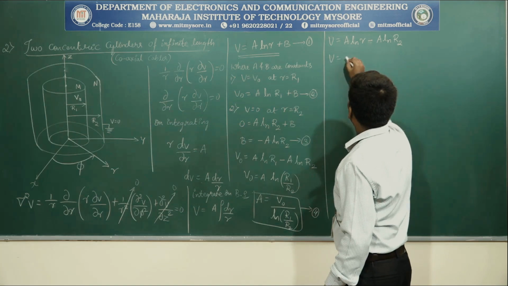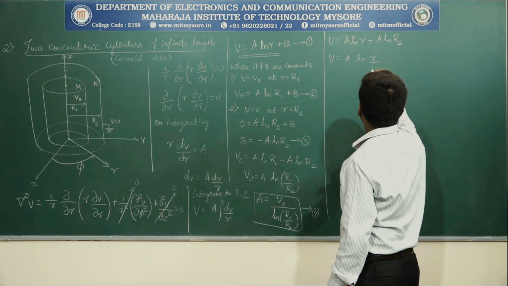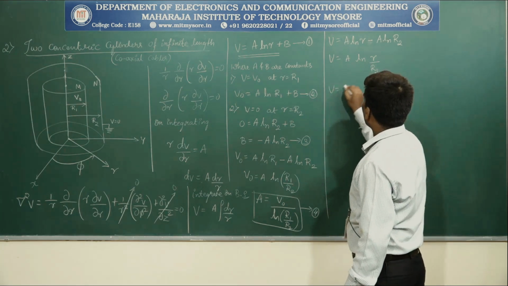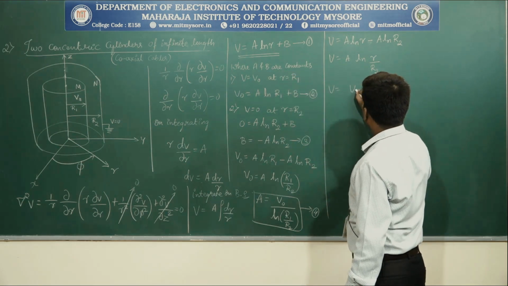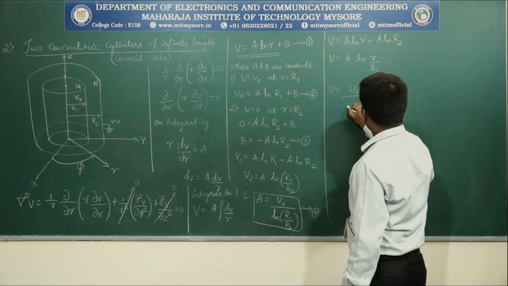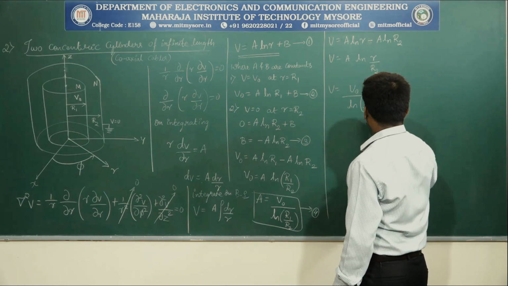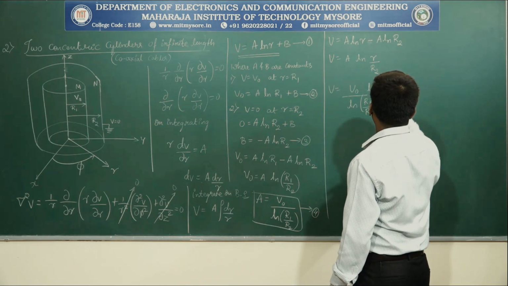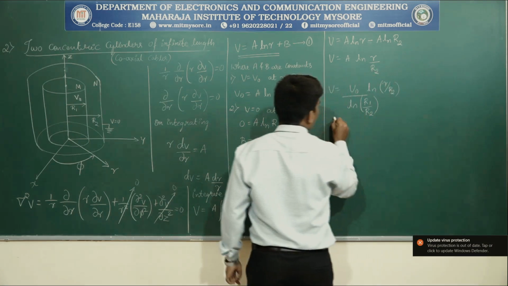So V is equal to A into natural log of r by r2. And A value is V naught by natural log of r1 by r2. Here, natural log of r by r2.